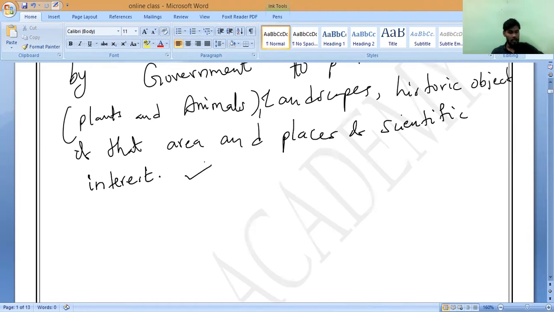This is what we call a national park. So what is the main purpose? They will also give recreation for the people.